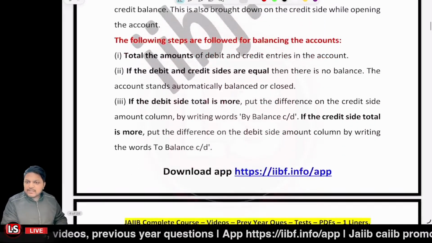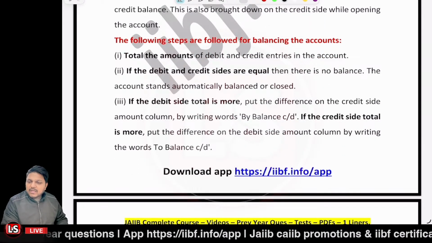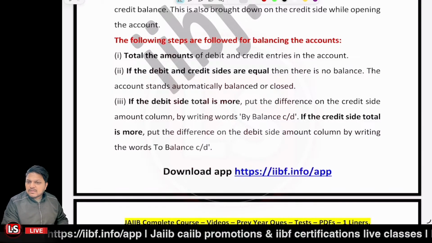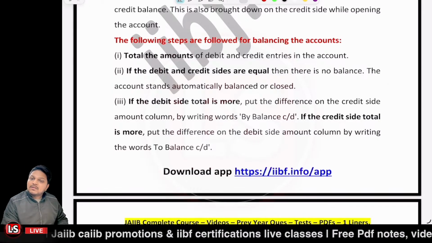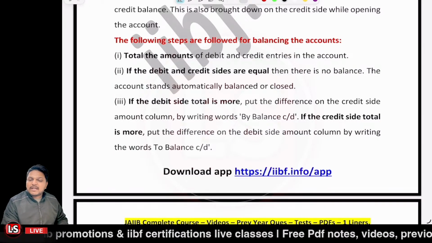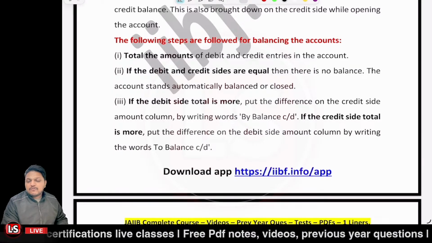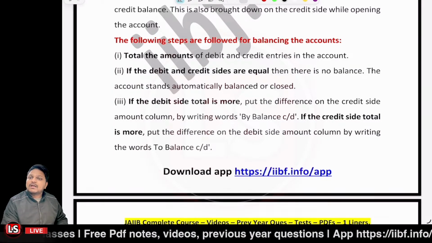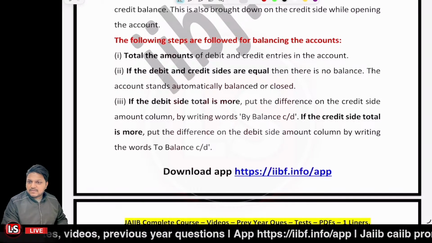First of all, we have to take the total of the debit side and the total of the credit side. If the debit and the credit sides are both equal, it may also be the case, right? If both are equal, it means the account balance is already calculated, it is already balanced, it is already closed. But if the debit side is more than the credit side, we'll have the debit balance. And if the credit side is more than the debit side, then we will say it has the credit balance, right?